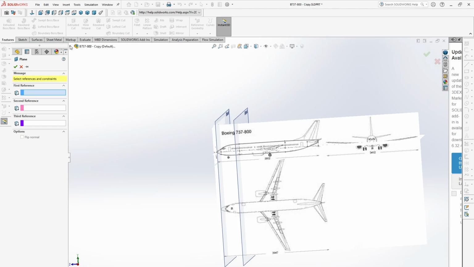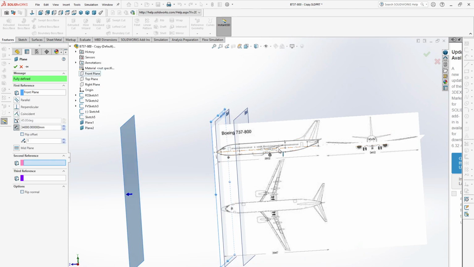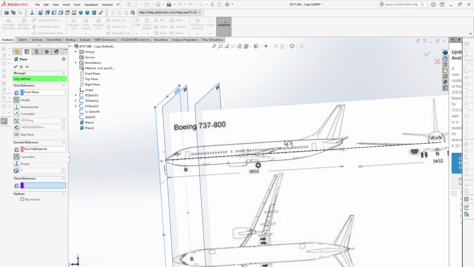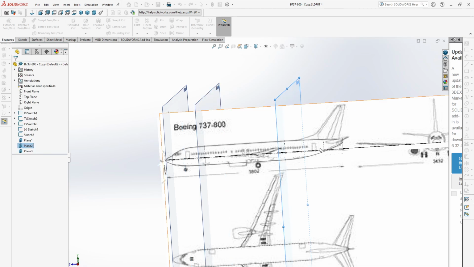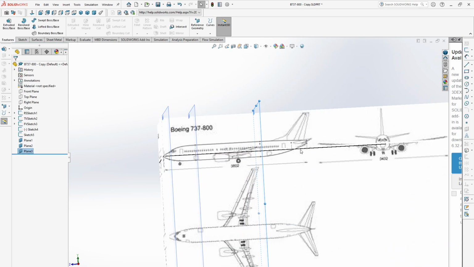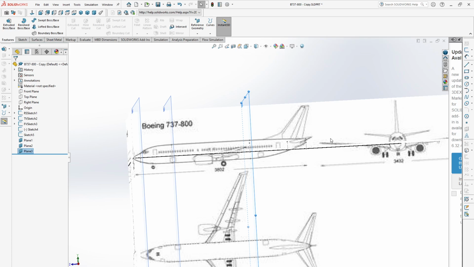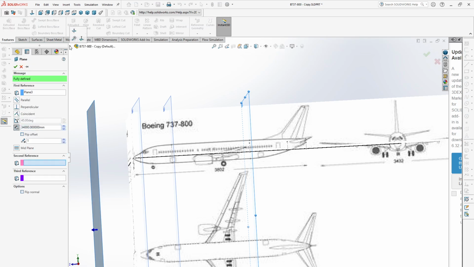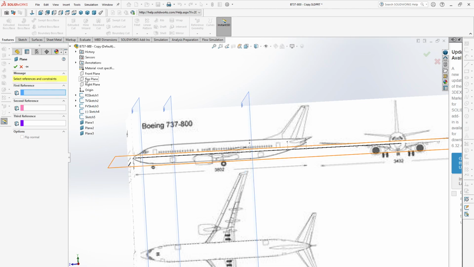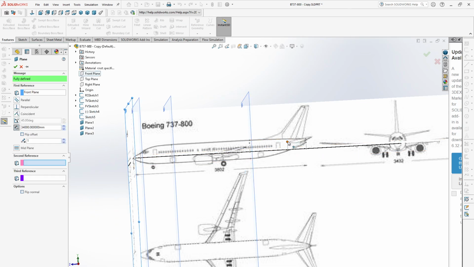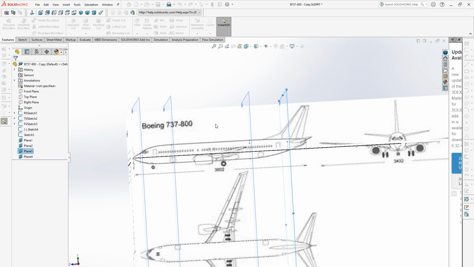Again, the reference plane will be the front plane, then click this point, then click OK. Now we need to take another plane: reference geometry, plane, front plane, then select this point. Okay.